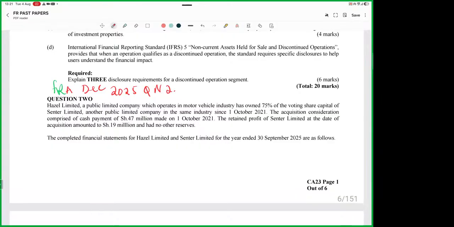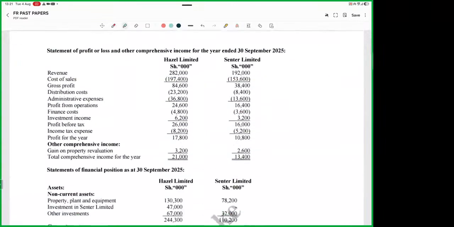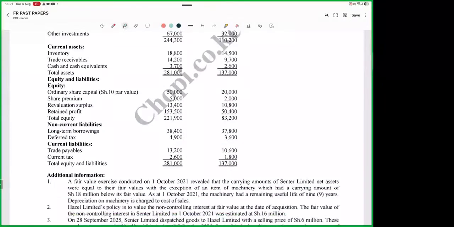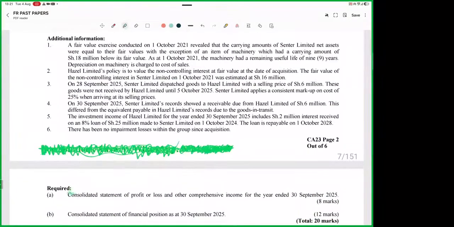So this is a group consolidation question. Always start by reading the requirement. They want us to consolidate the profit and loss accounts for the year ended 30th September 2025, and then the statements of financial position.